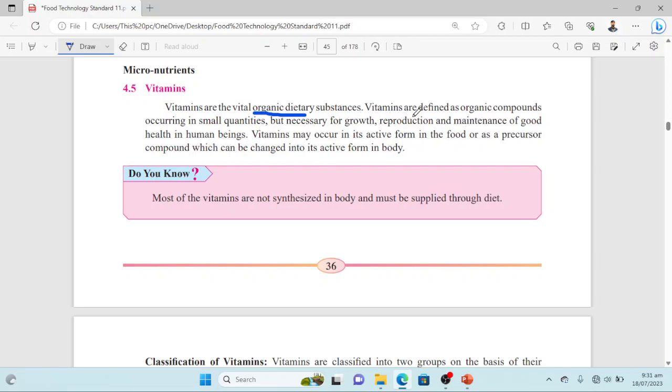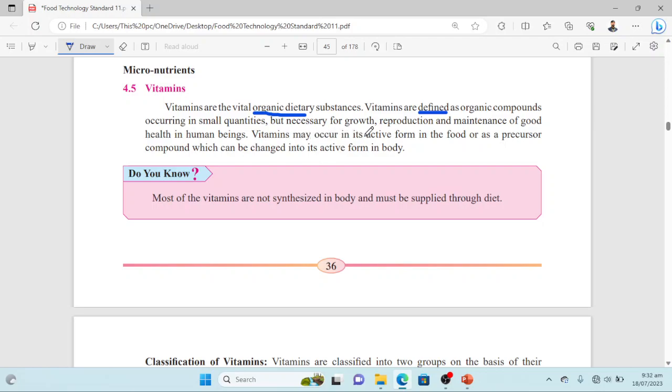That is the definition of vitamins. First of all, we must know these are organic compounds and they are required in small quantities. That's why we have classified them in micronutrients. Then their importance: they are necessary for growth, reproduction and maintenance of good health in human beings. That is a brief definition of vitamins.